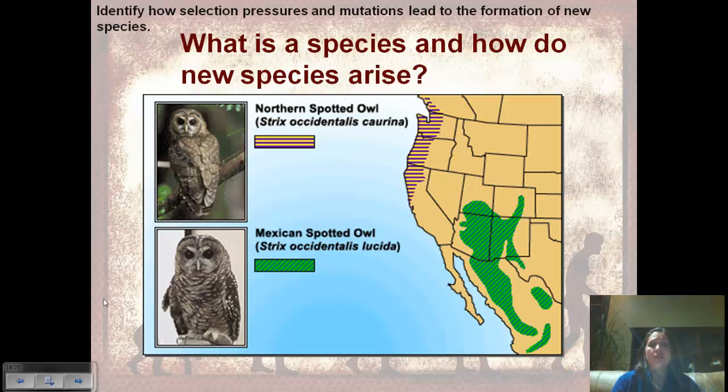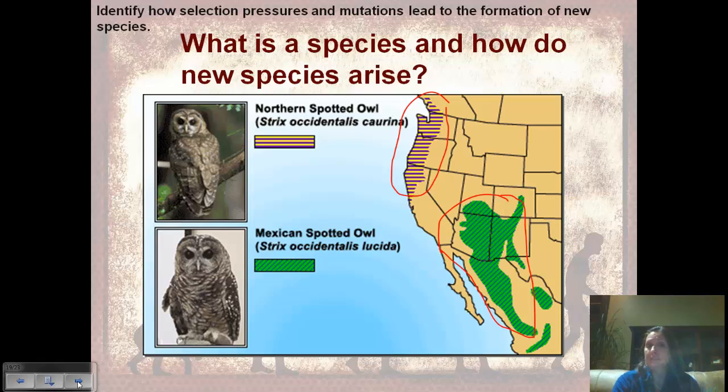Speciation, and we're just going to talk about what a species is and how we get new species. So this picture shows us two different species of spotted owl. They have a common ancestor. However, these are two different species at this point. And so we have the northern spotted owl, which we find in the northwestern part of the United States, and the Mexican spotted owl, which we find in the southwestern and into Mexico.